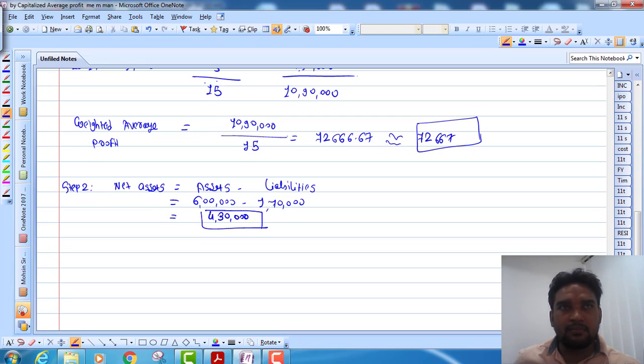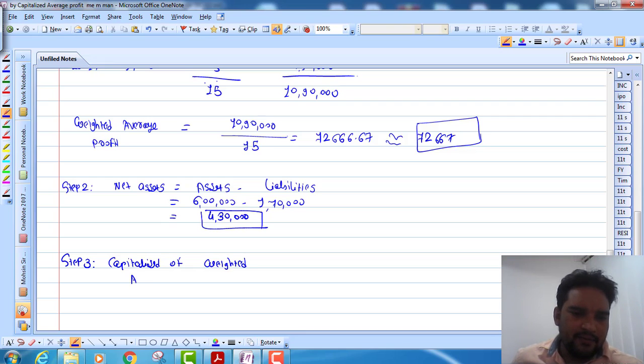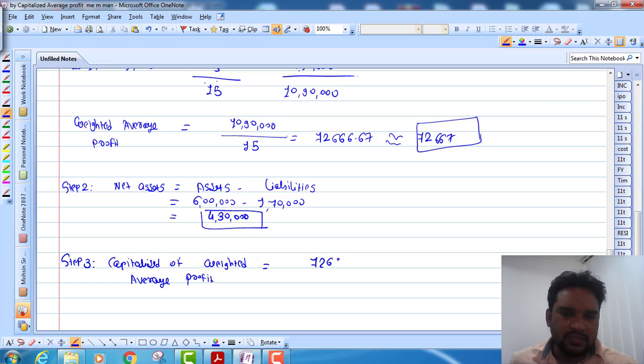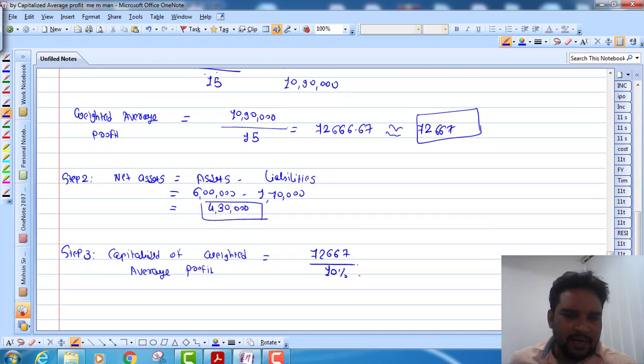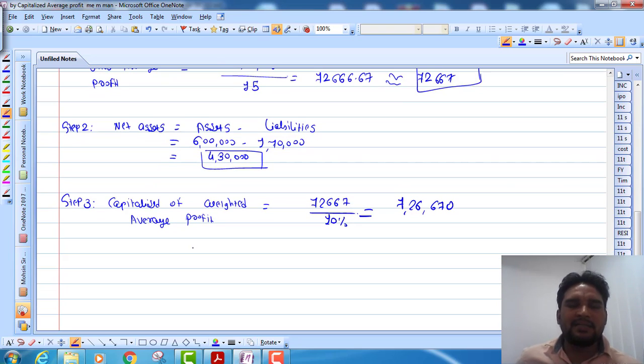Now what is my step number 3? Step number 3 is capitalization of weighted average profit. Now what is my weighted average profit? It is 72,667, right? And what is my normal rate of return? It is 10%. So we will simply divide it by 10%. So what is the value you will get? 7,26,670 you will get, right?